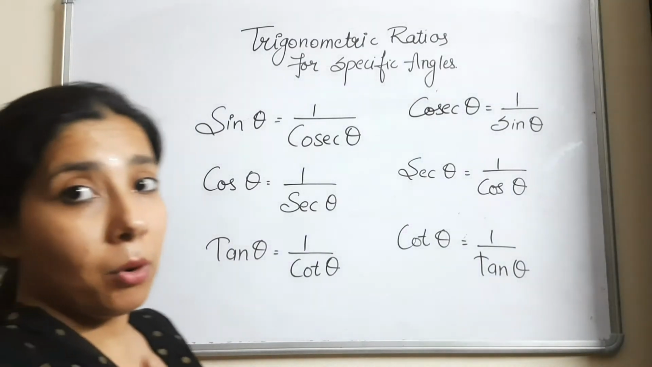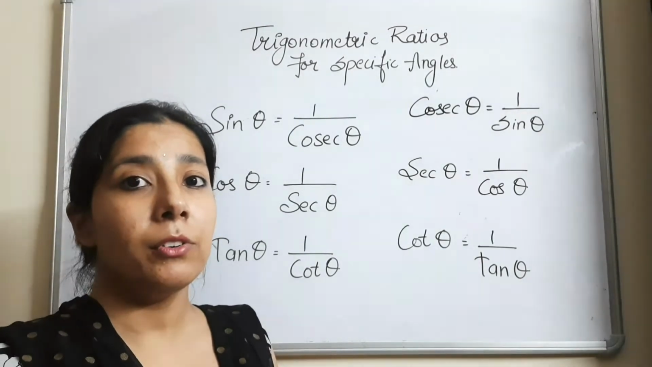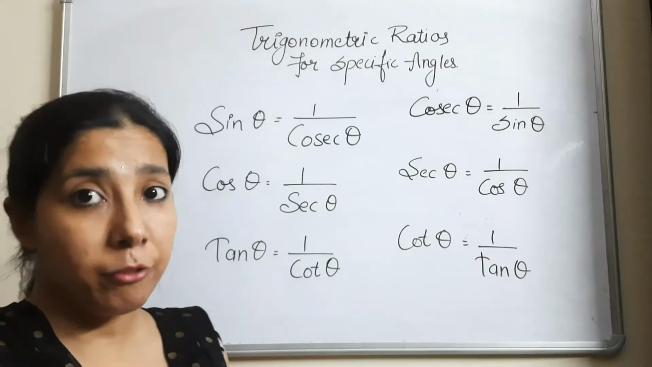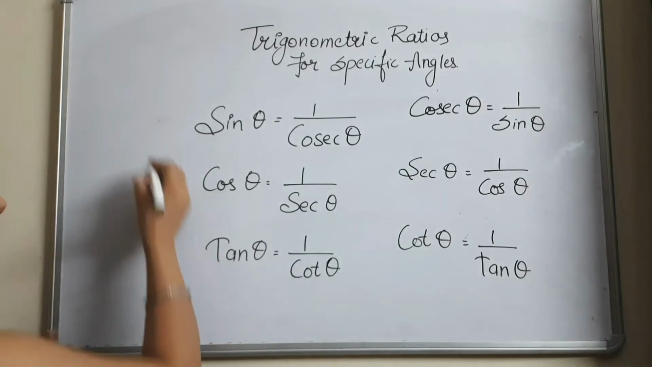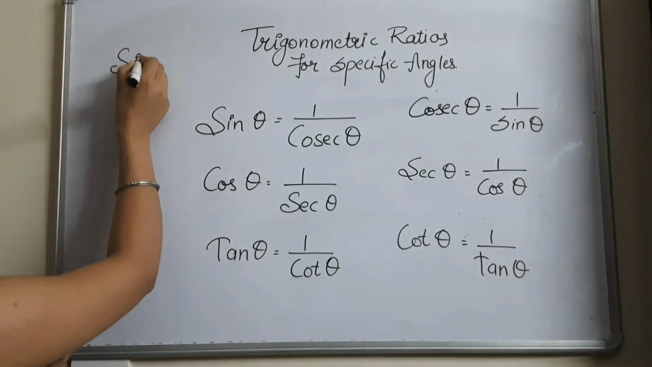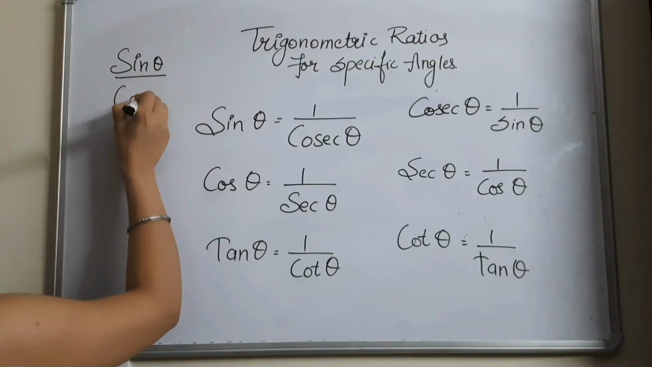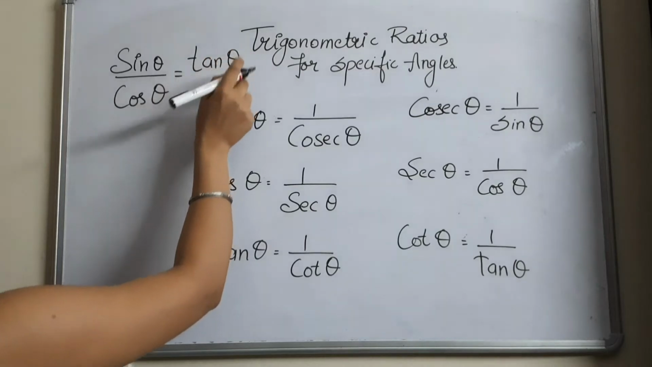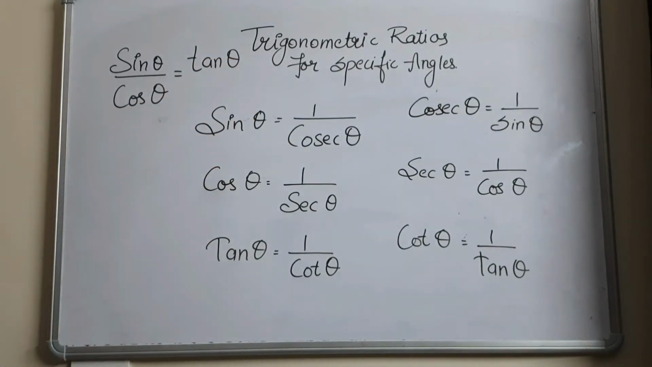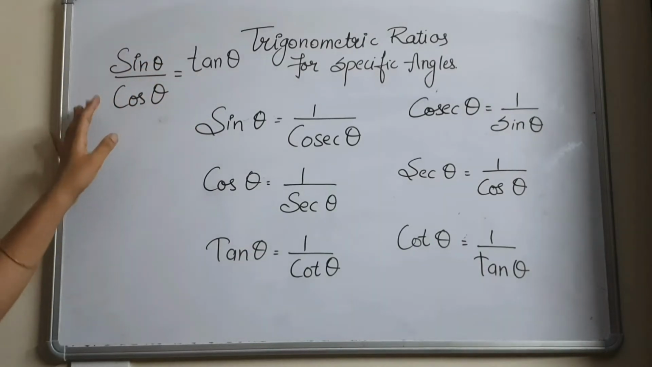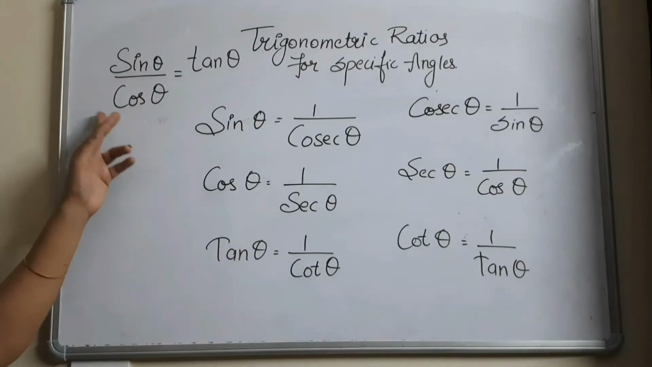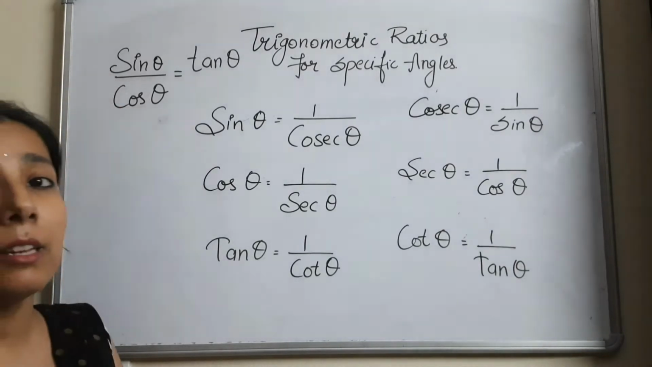There is one more very important relation which is used very frequently in the questions of trigonometry. That relation is given by sin theta upon cos theta is equal to tan theta. So this single relation is very important, because in this you get the relation between all 3 trigonometric ratios, that is sine, cos and tan. So this is a very important relation in trigonometry, and this single relation is used very frequently in the questions while